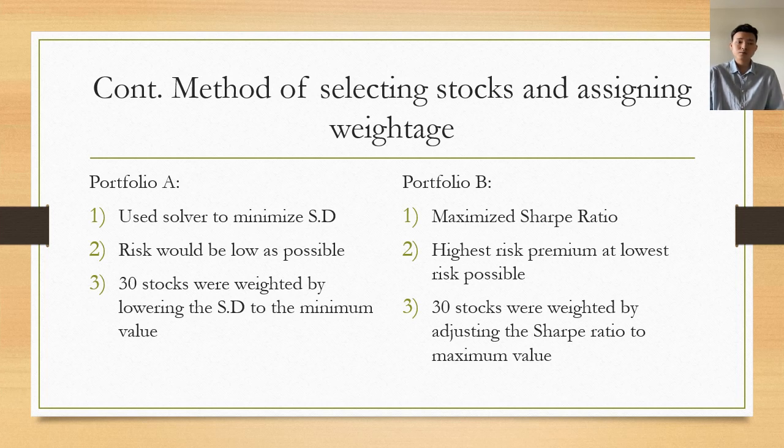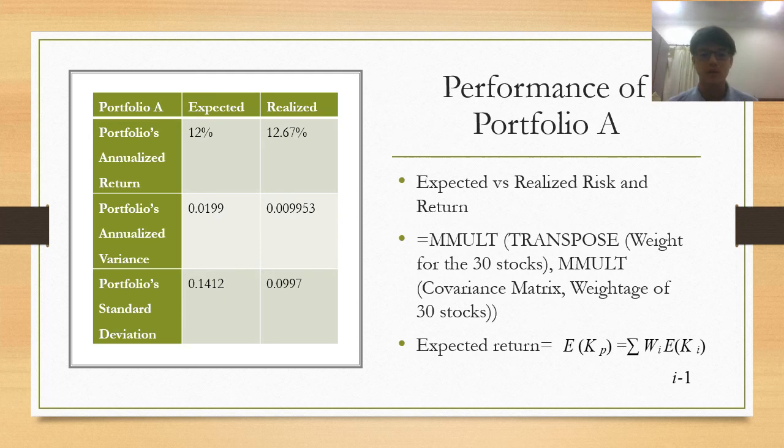We narrowed down the sample of 100 stocks to 30 by assigning weightage to each stock and adjusted the Sharpe ratio to be at its maximum value. Performance of portfolio A: we use the following formula in Excel to calculate the expected risk and the expected return, and the formula to calculate the expected return of the portfolio.